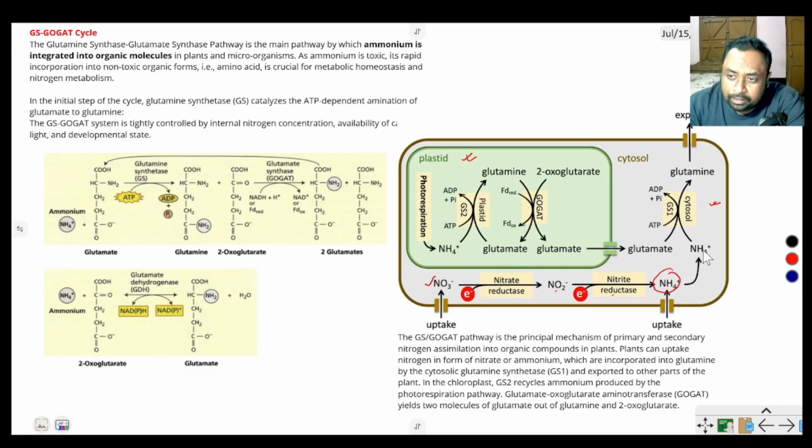Okay, this ammonia in the presence of glutamine synthetase with the help of ATP produces glutamine. This is an amino acid. Here the glutamate amino group, the overall reaction is here. This is the ammonia, and it combines with the amino acid glutamate in the presence of ATP and glutamine synthetase enzyme, and they produce glutamine and 2-oxoglutarate. 2-oxoglutarate means alpha ketoglutarate.